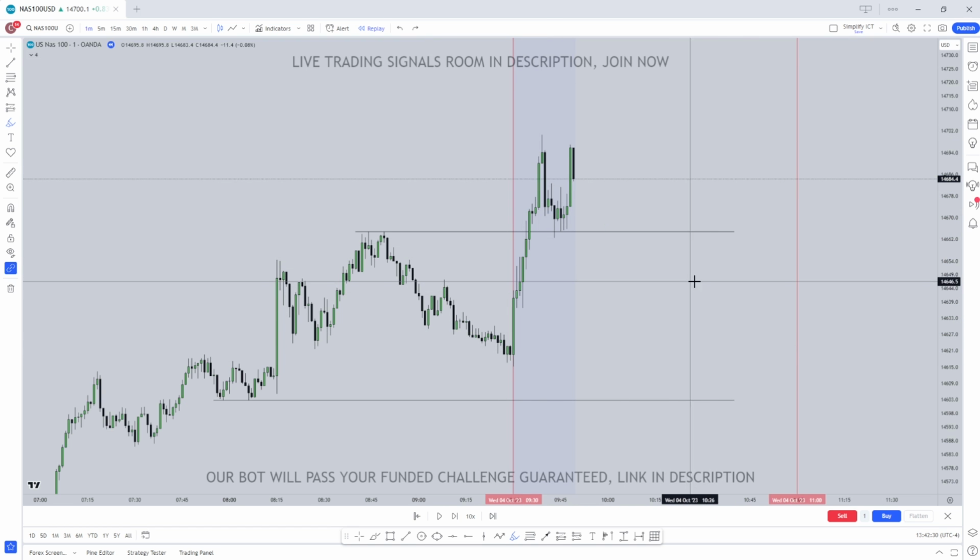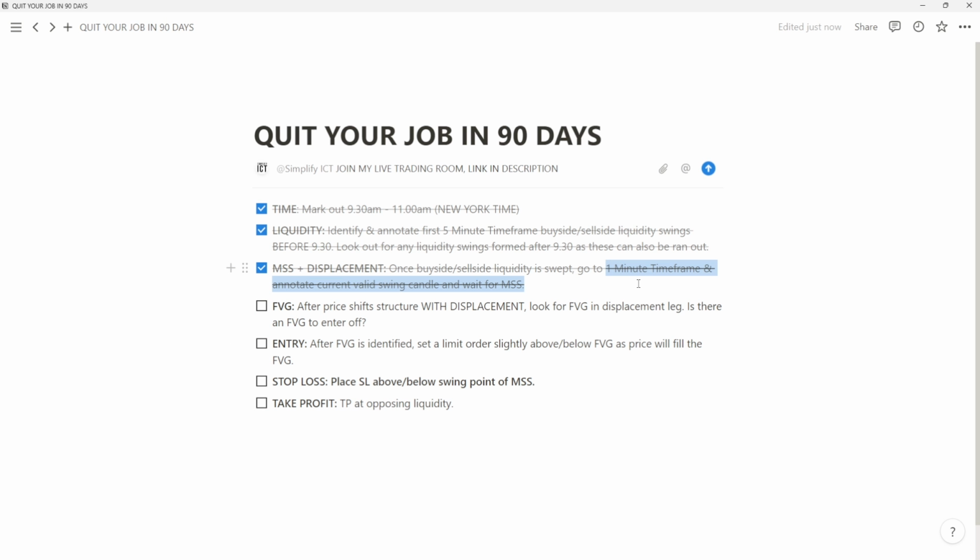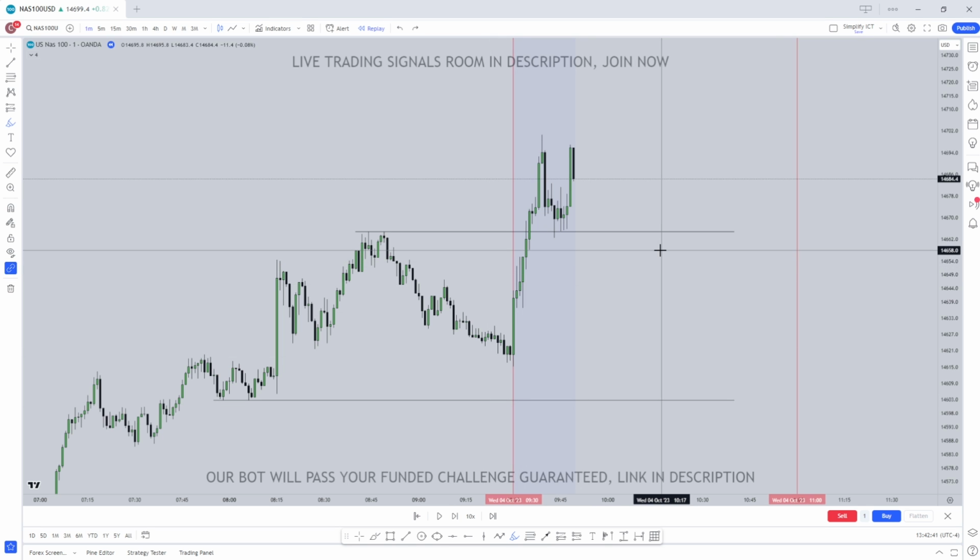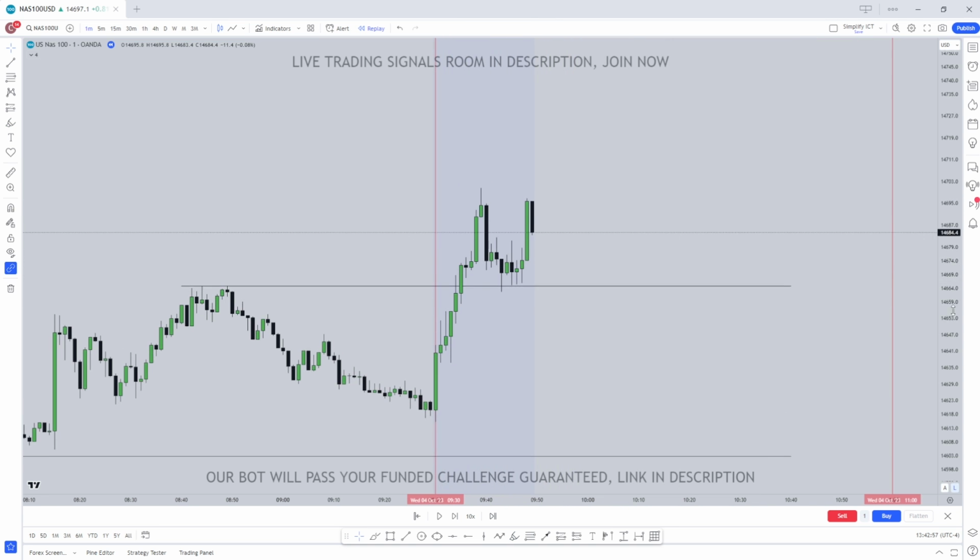Now what gives us the confirmation to look for that reversal in the opposite direction? It's going to be dropping down to the 1-minute time frame to wait for that market structure shift. And the key here, guys, is displacement. We don't want to enter trades that aren't showing displacement. As you can see, we've got an obvious low right here, and this is going to be where our market structure shift area will be.